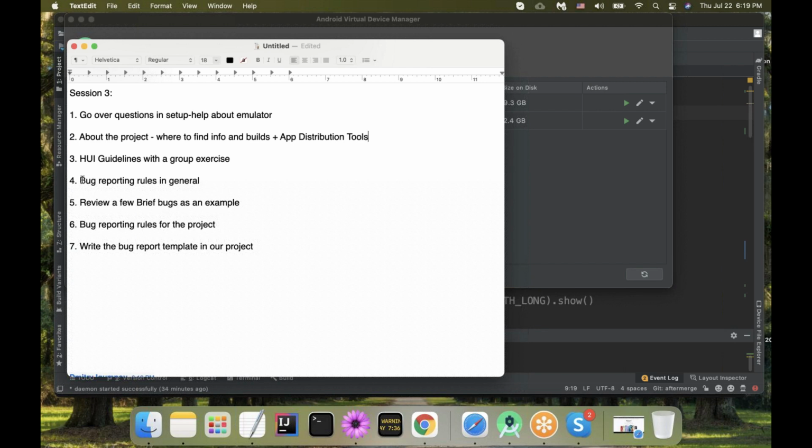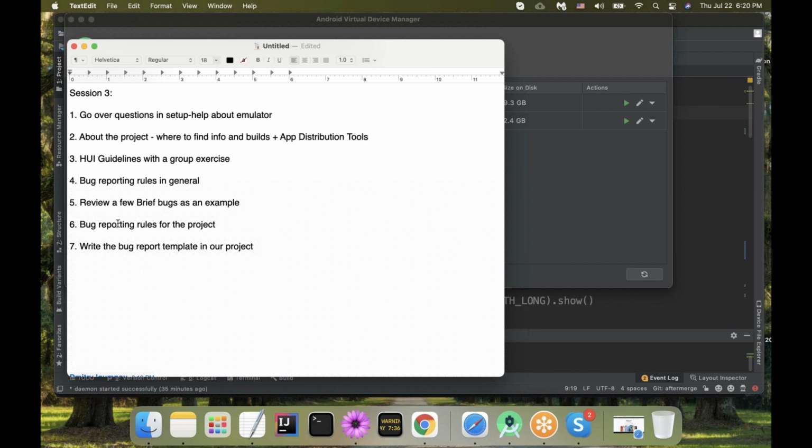And then we will remind ourselves of bug reporting rules in general, something that you covered with Michael, but it never hurts to remind us. We will review them quickly. And after we review them, we will go and take a look at your bugs in the brief Jira project, just to reevaluate how we did. Would you change anything now, as you now have slightly more experience?